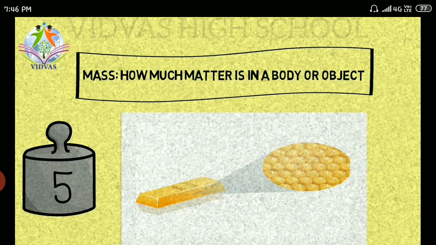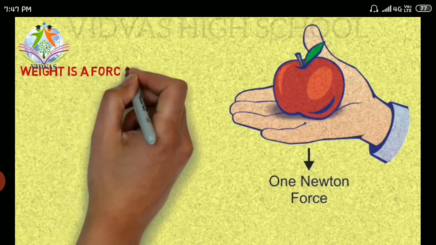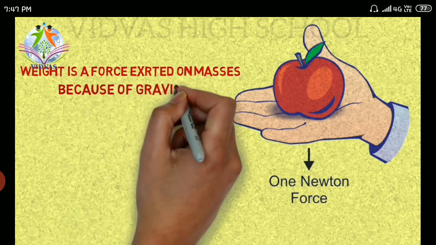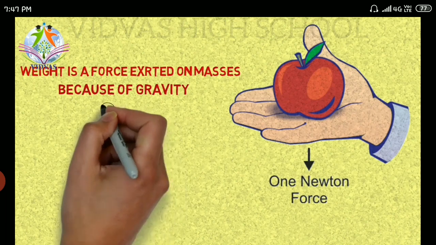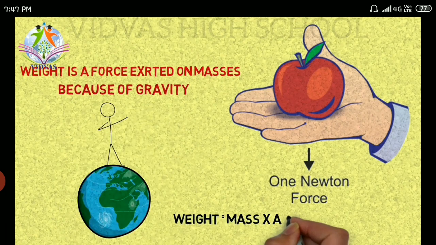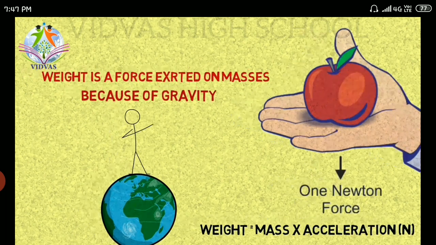So if we think about mass, mass is the matter present inside the object. If you take the example of gold, whatever gold particles are present inside that particular object, that is completely called the mass. Then what is meant by weight? It is the gravitational force and the unit for force is Newton. As we know, gravitational force pulls all objects towards its center. So weight is going to change from one planet to another or one place to another depending upon its gravity. We will go through this concept with some examples.